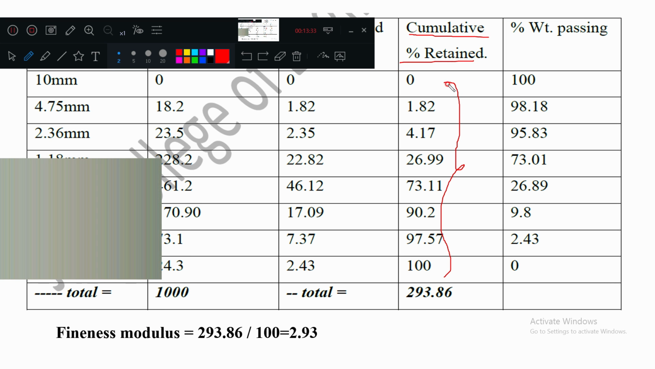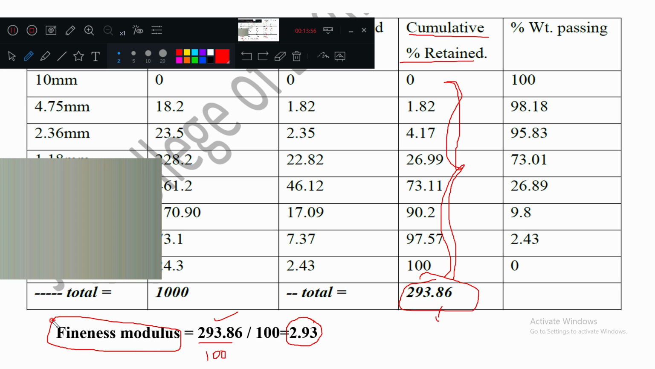Cumulative percentage retained in that sieve test. If you add all these values, you will get one number, and that number is written here. If you divide this number by 100, you will get one value. This value is nothing but the fineness modulus. Now you understand fineness modulus.